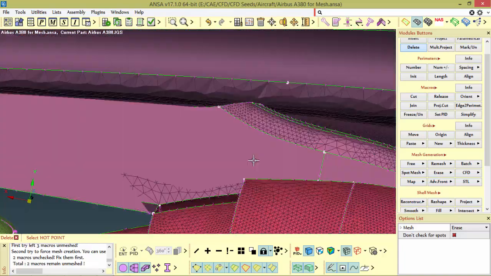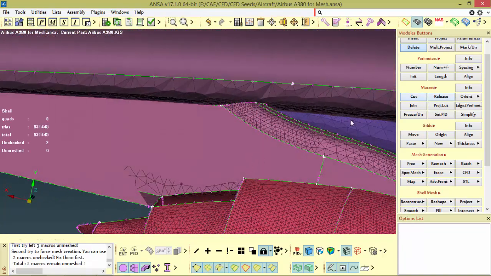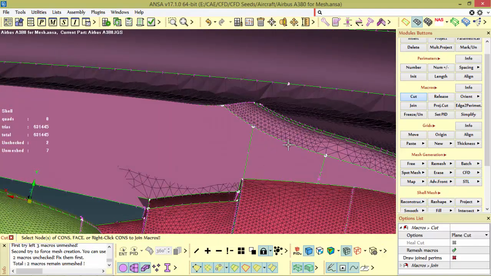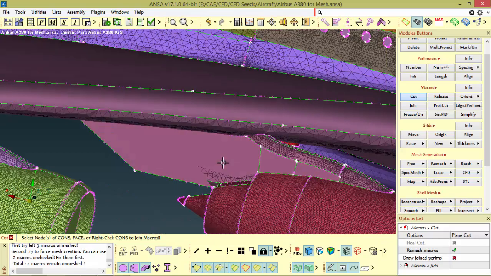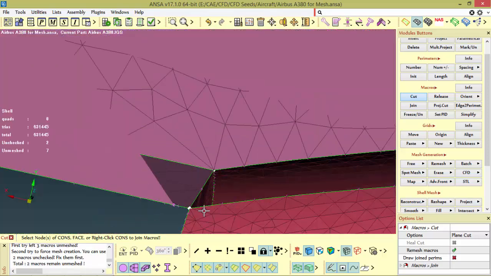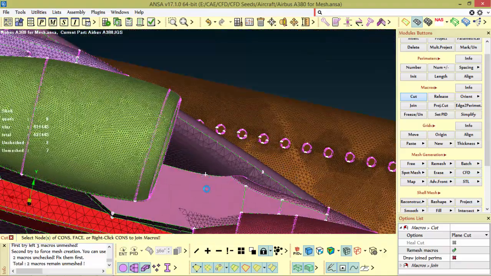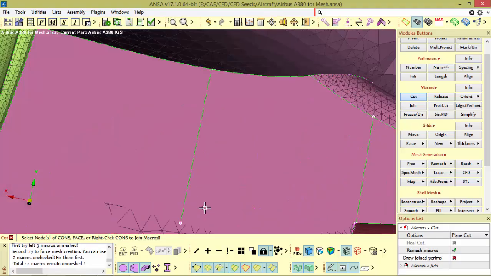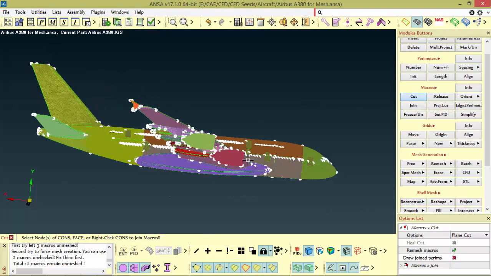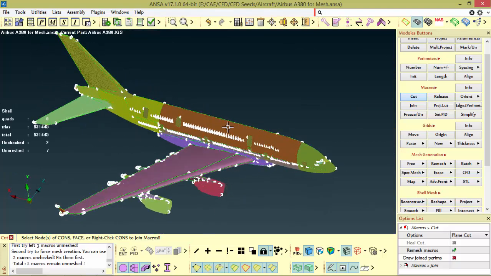Okay, it treated one thing. Likewise here also, from here to there. Okay, this is one way of doing.